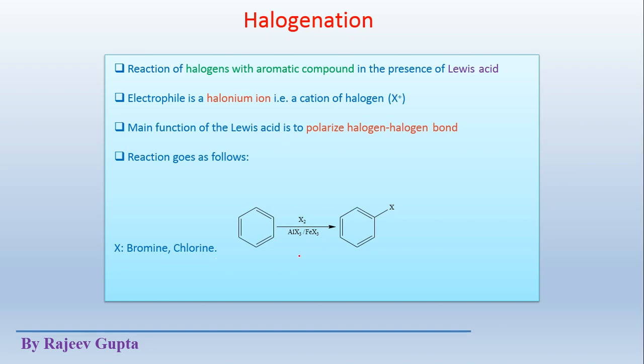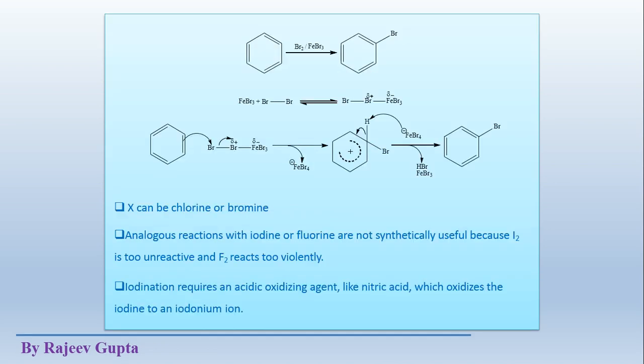Generally bromination and chlorination reactions are the most used in this process. Iodination is very slow, so its study is limited, and fluorination is very explosive and very reactive, so it is not highly studied in this case.